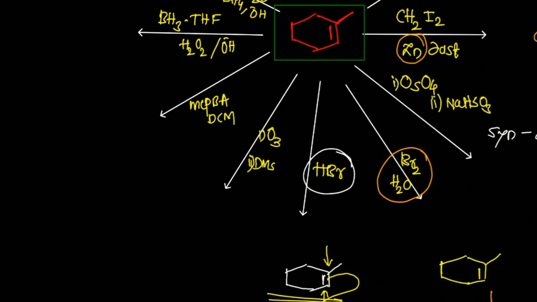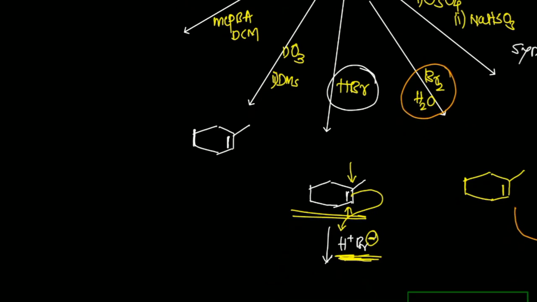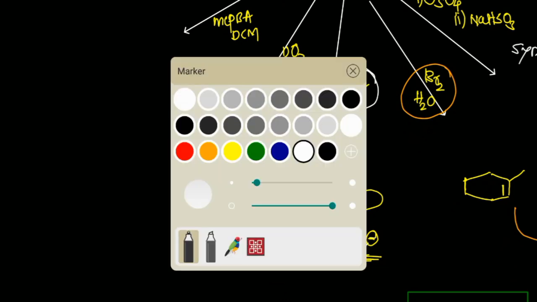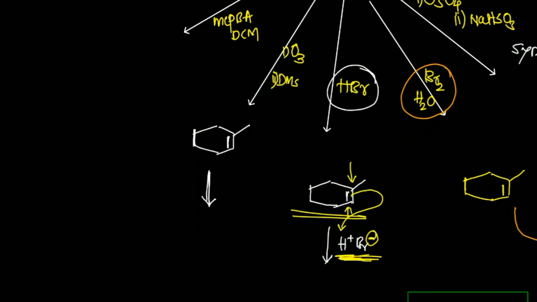Ozonolysis is nothing but the breaking of an alkene, particularly in the presence of ozone. Let us see the mechanism of this reaction. Suppose this is my reactant, and I treat it with ozone. Now, what is ozone? Ozone is a triatomic molecule, and a very important reagent particularly for the oxidation of an alkene.